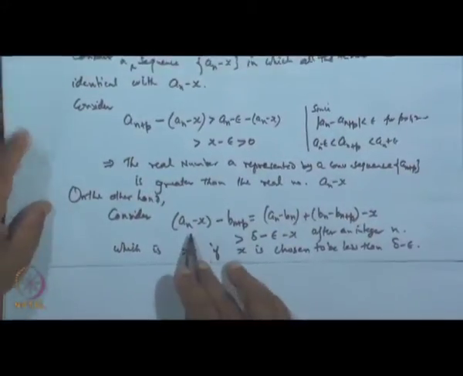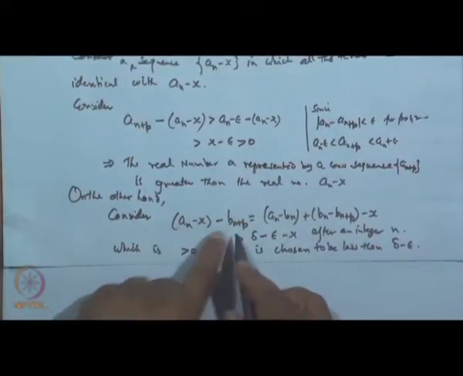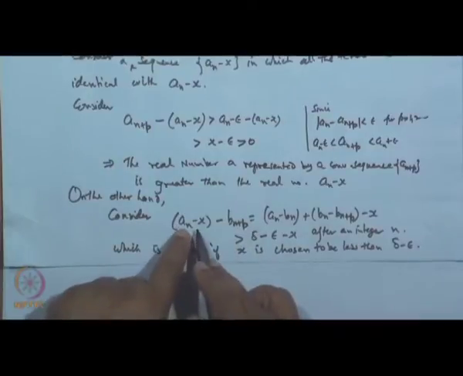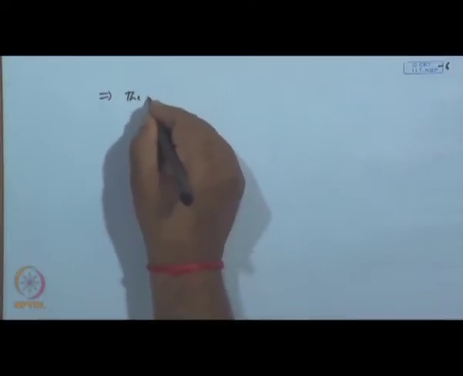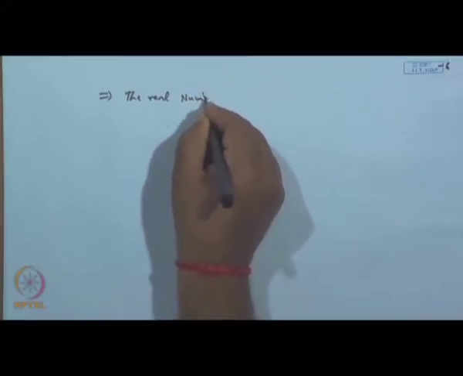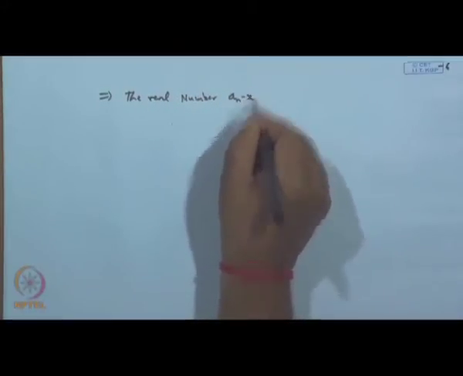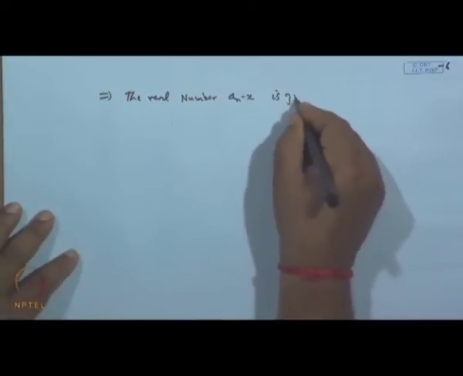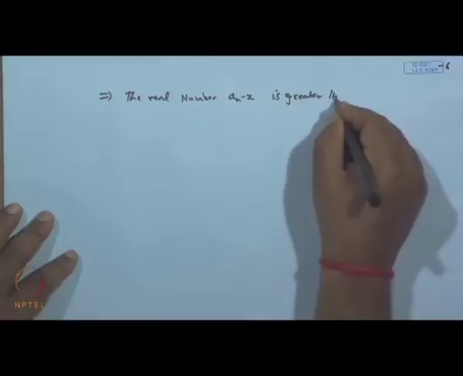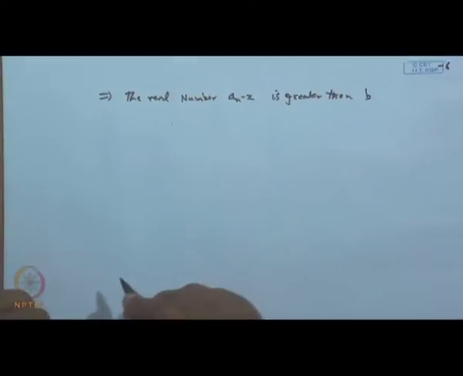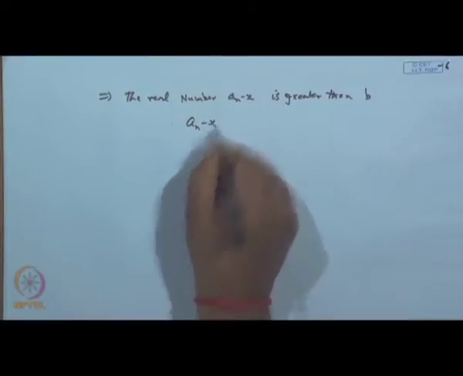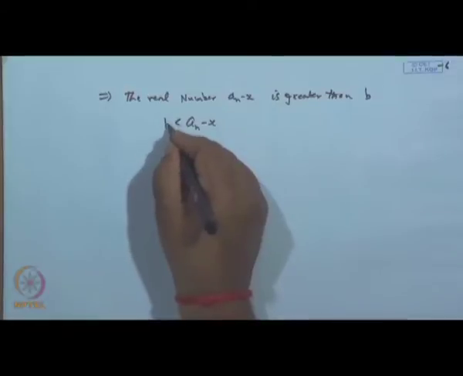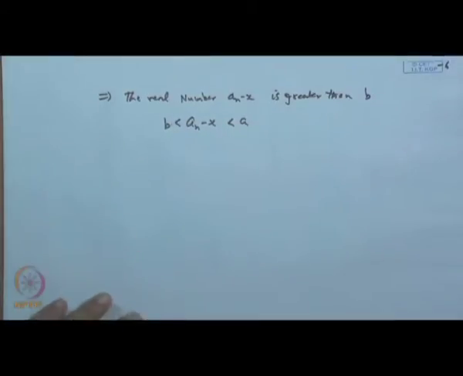Now, this represents the real number a n minus x, this represents the real number b. So, the real number a n minus x is greater than b. So, what we conclude is that a n minus x is a real number which is greater than b, but less than a, is it not?